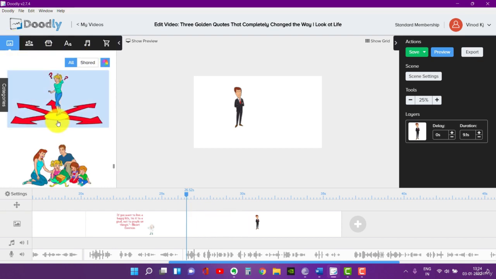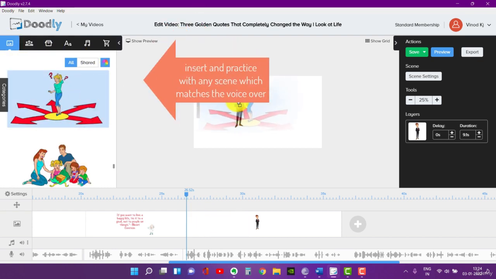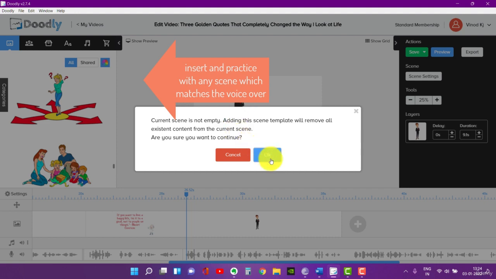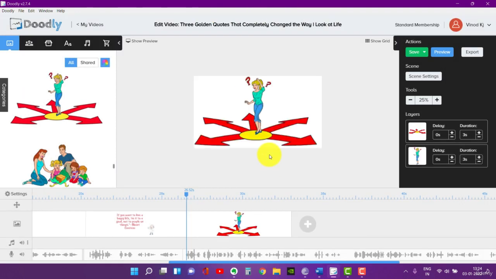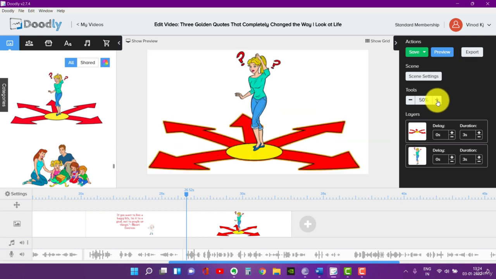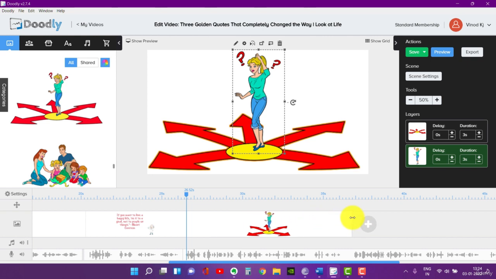Now what I'm going to do is I'm going to just start inserting a scene from here. So I'll go here. It's kind of okay. Just drag it. And are you sure you want to continue? Yes, I'm going to continue. So for working, I'll make sure it press 50%. Now what I'm going to do is I need the scene till I think here, right?